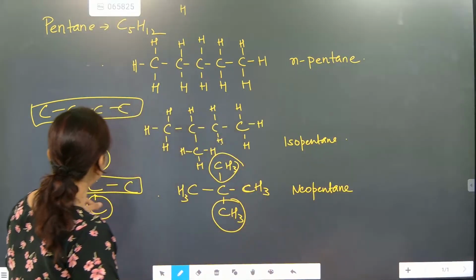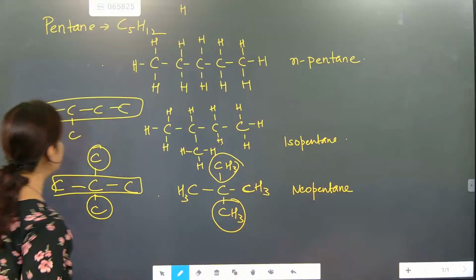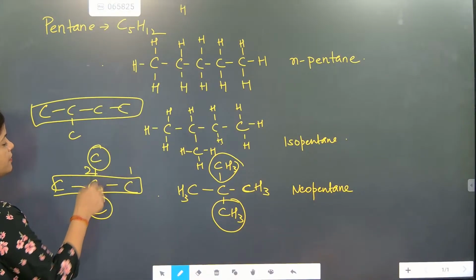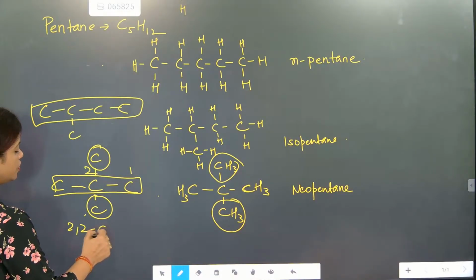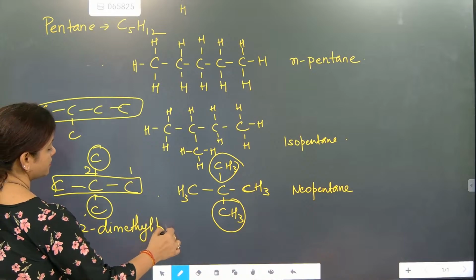So here you have to write 2, 2, 2. Here it will become 2, 2 beta. See, this is first carbon, this is second. It will become 2,2-dimethyl propane. 2,2-dimethyl propane.